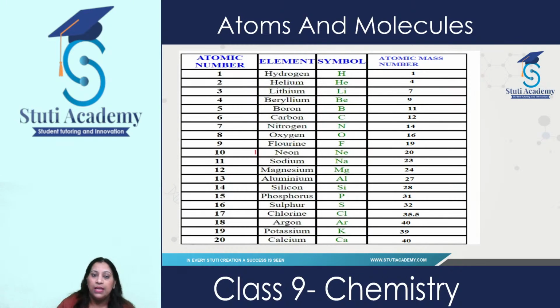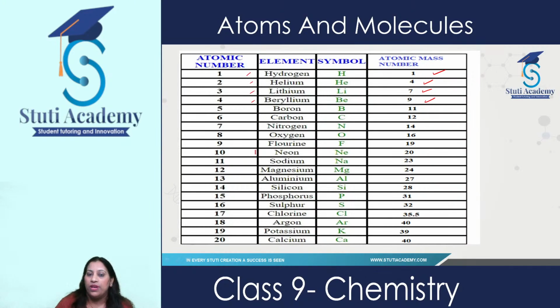Now first is hydrogen, whose atomic number is 1 and it is represented by symbol H. And the atomic mass is 1. Now these are the atomic masses of different elements. And here we have helium, whose atomic mass is 4. Lithium, 7. Beryllium, its atomic mass is 9. And these are atomic numbers. Just remember, these are atomic numbers.